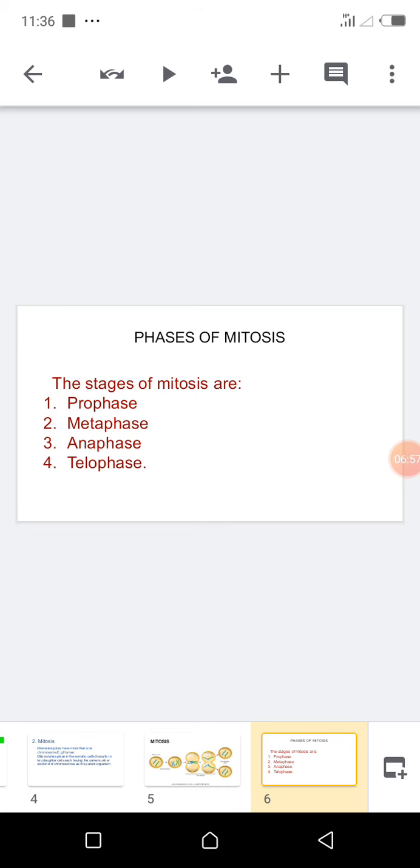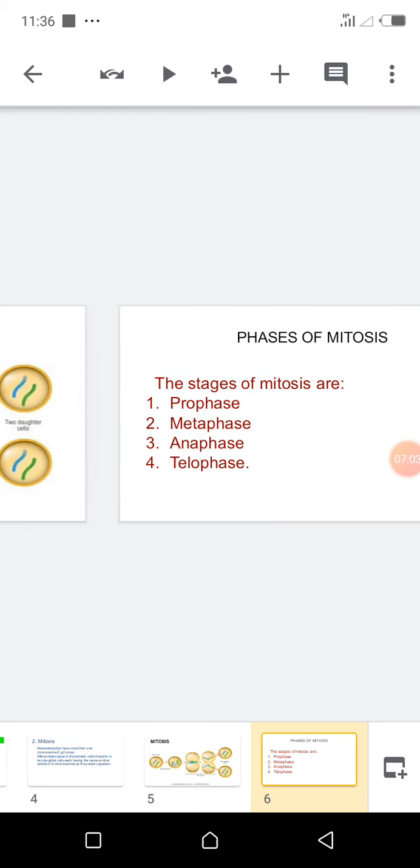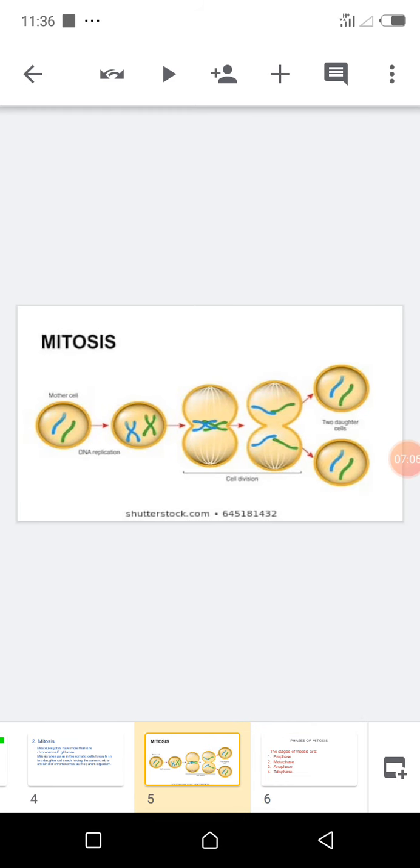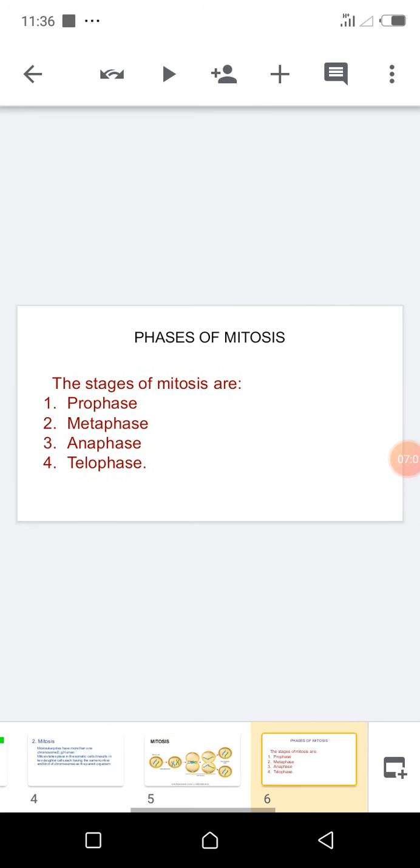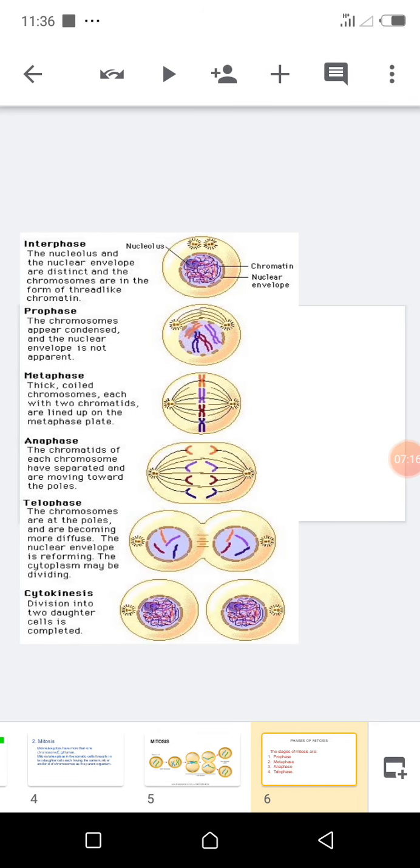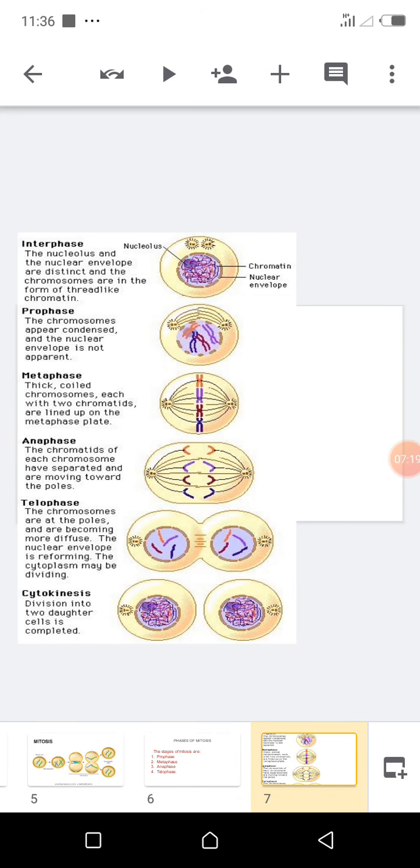Now, phases of mitosis. In this mitotic division you saw here, there are actually 4 phases called prophase, metaphase, anaphase, and telophase. So here is a short description of what happens in each phase. Now the first one you see, the interphase, is the actual phase of the cell before division starts, before mitosis begins.